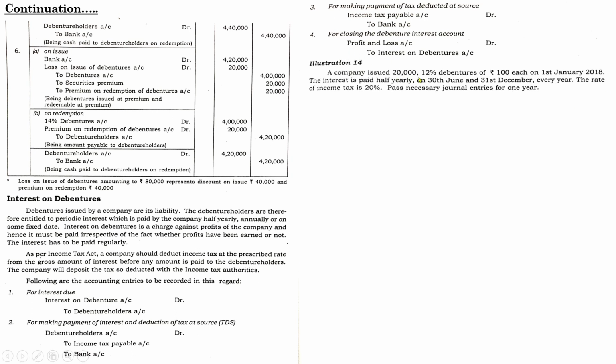Company issued 20,000 12% debentures of 100 each on 1st January 2018. Interest is payable half yearly on 30th June and 31st December every year. The rate of income tax is 20%. Pass necessary journal entries for 1 year.